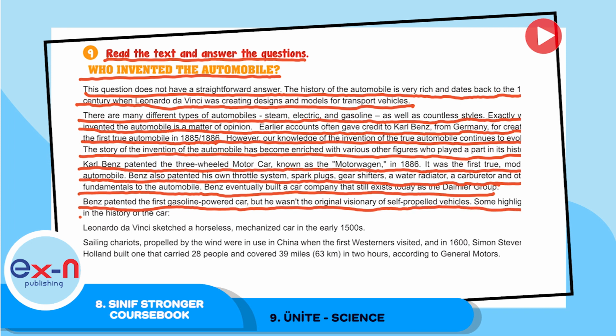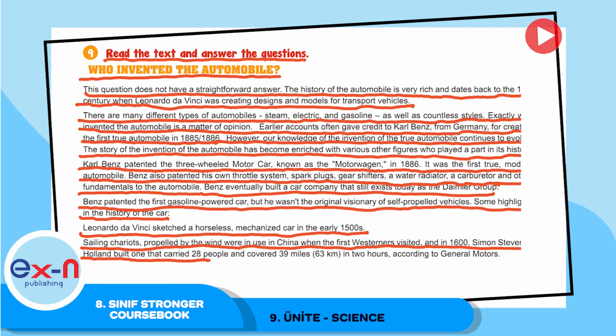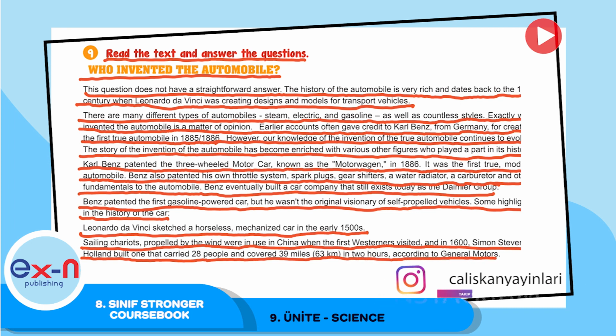Let's look at some highlights in the history of the car. Leonardo da Vinci sketched a horseless mechanized car in the early 1500s. Sailing chariots propelled by the wind were in use in China when the first Westerners visited, and in 1600 Simon Stevin of Holland built one that carried 28 people and covered 39 miles, equals 63 kilometers, in 2 hours, according to General Motors.